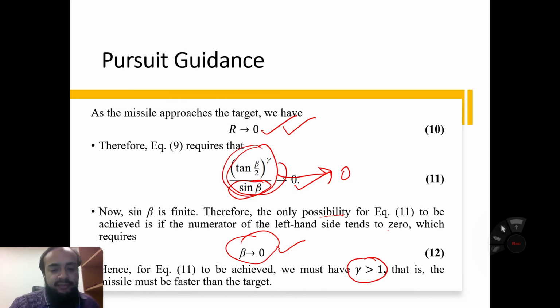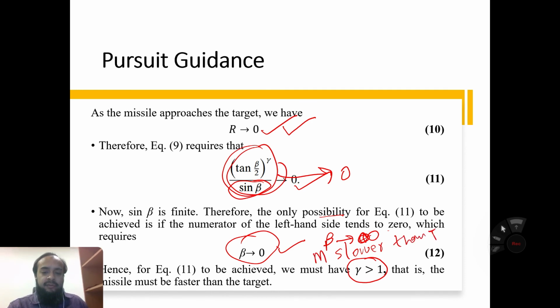If the missile is slower than the target, then beta will be infinity. But if the missile is faster than the target, then gamma is greater than 1 and beta tends to 0.